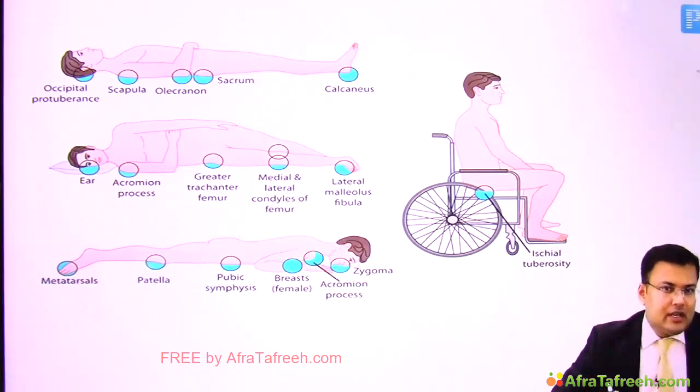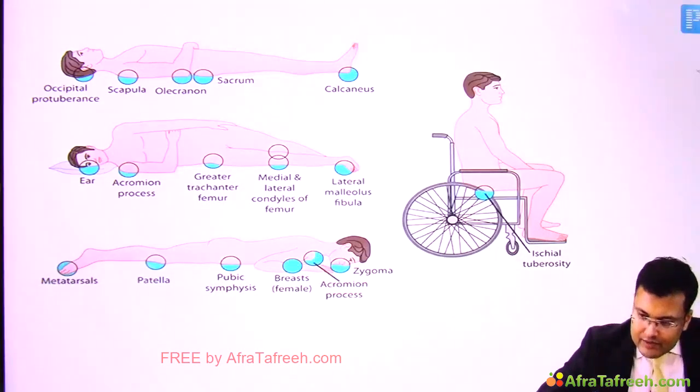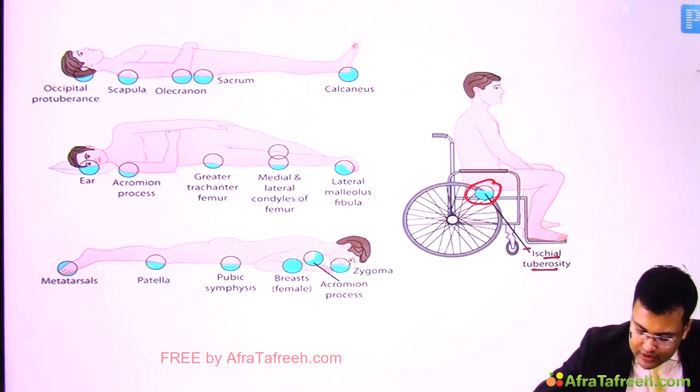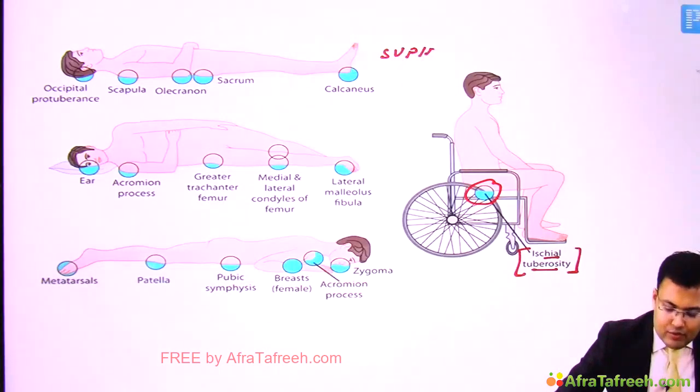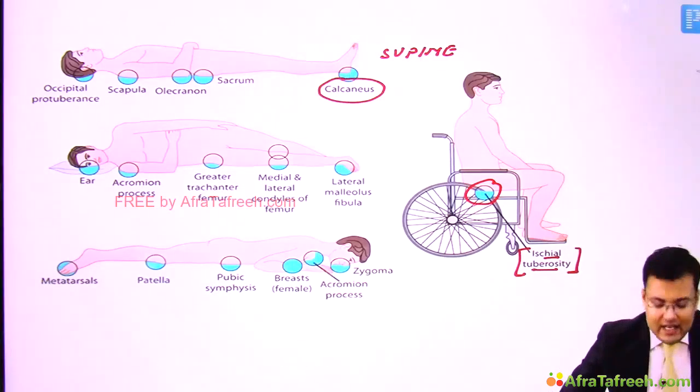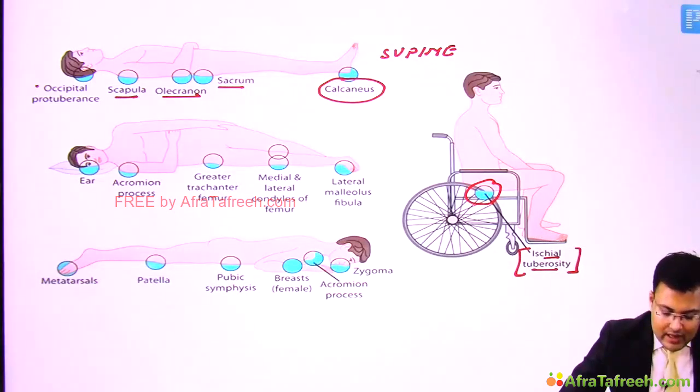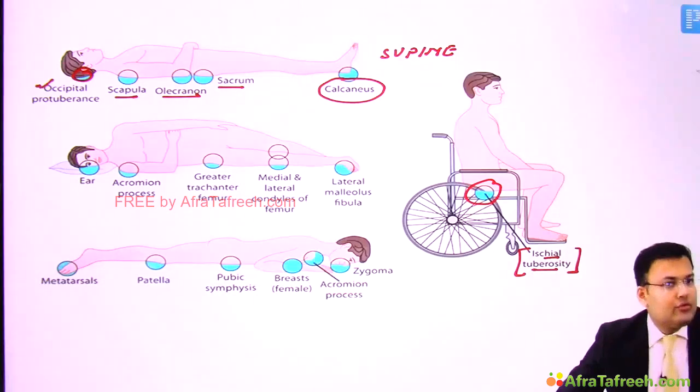Now see, first, suppose the patient is wheelchair bound. Okay, so if patient is wheelchair bound, can you see the maximum pressure is at ischial tuberosity? So this is a common site. Now if patient is in supine position, see the pressure points, can you see? This is heel or calcaneum, sacrum, olecranon, scapula, and this occipital protuberance.